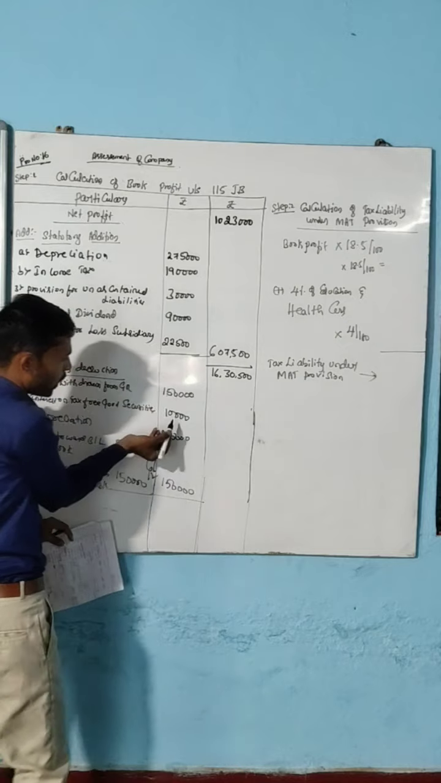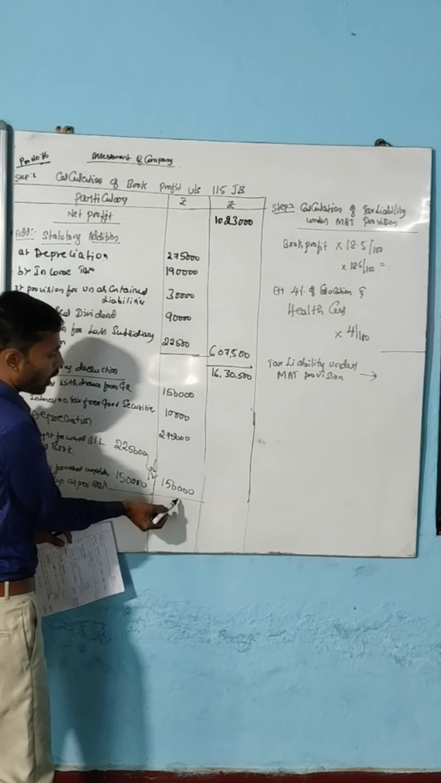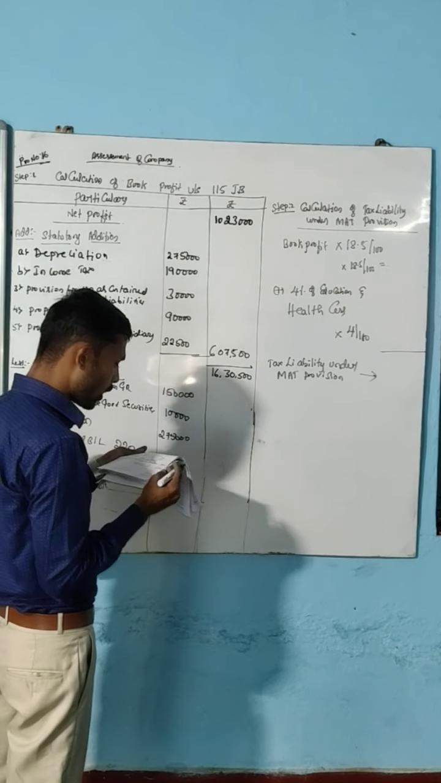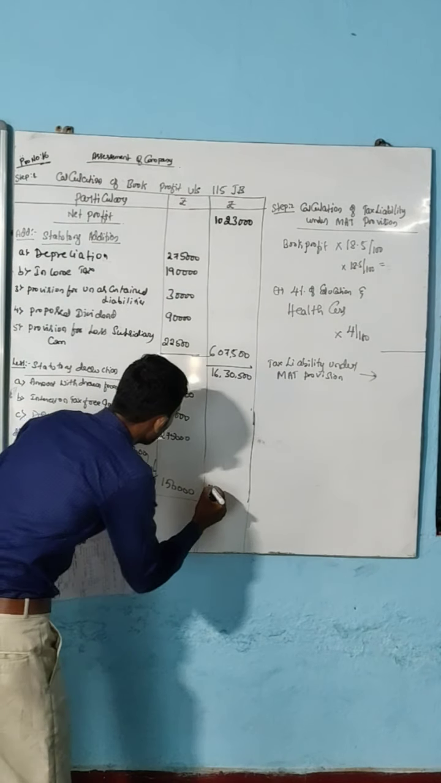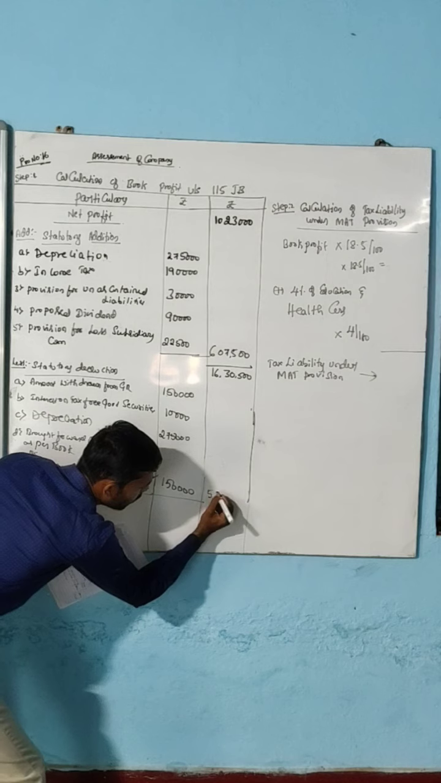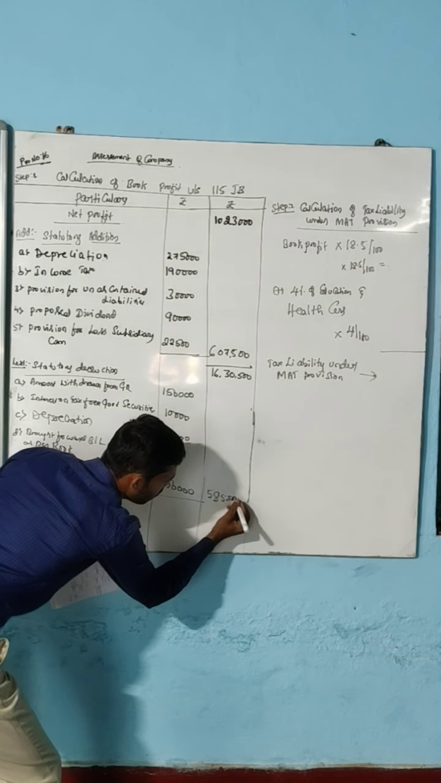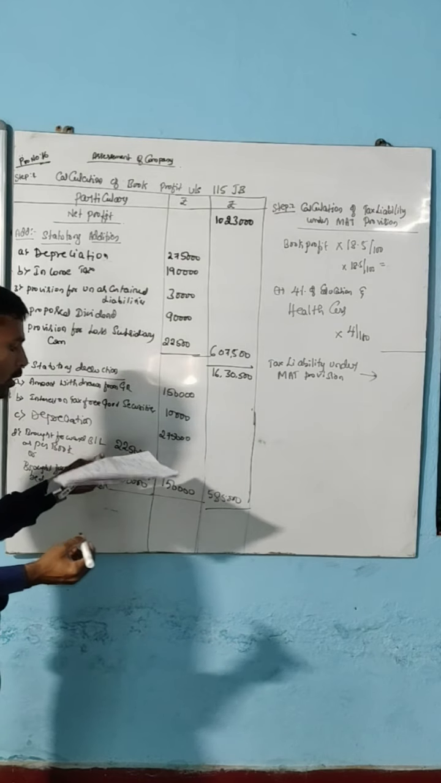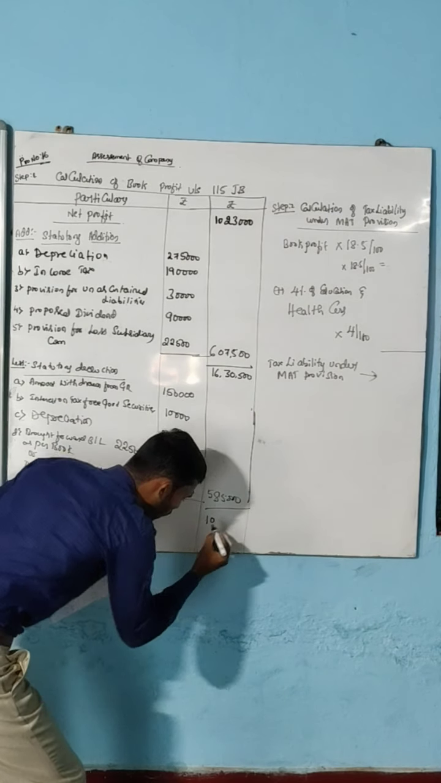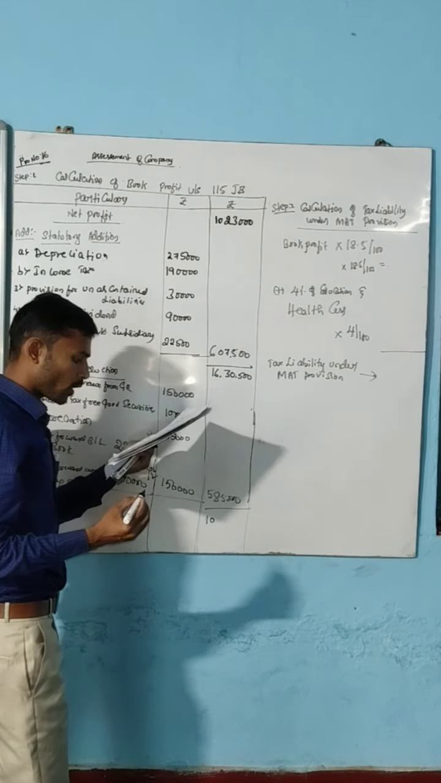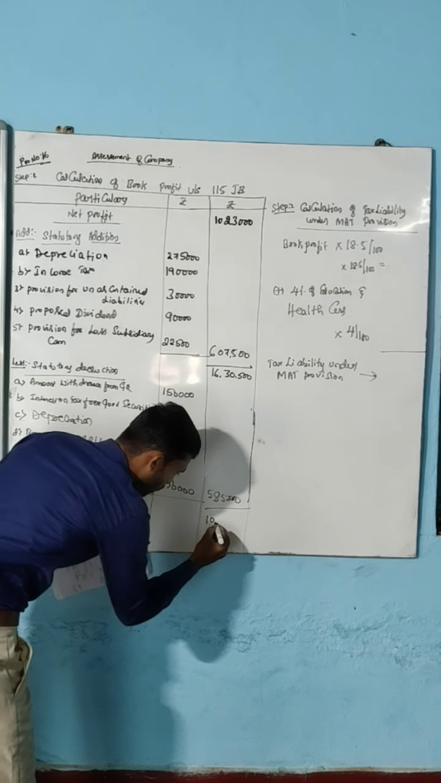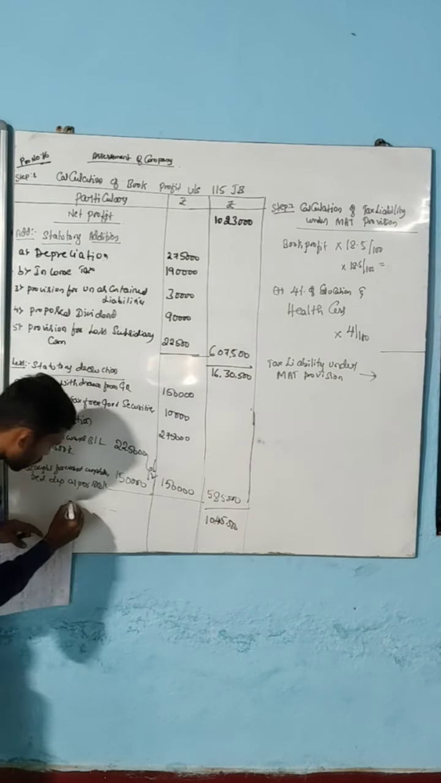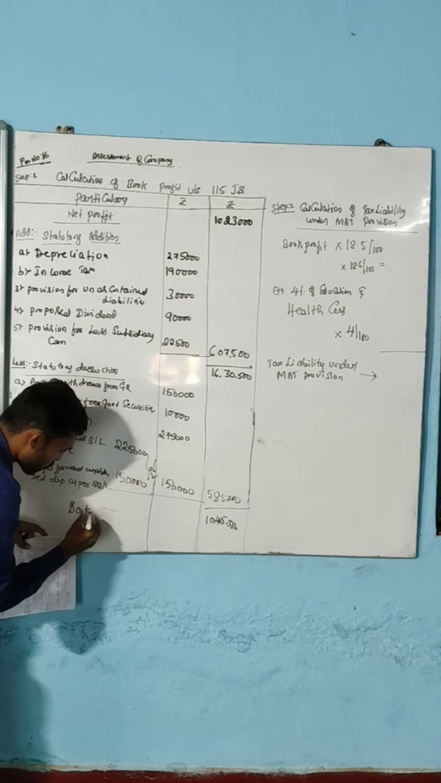So 1,50,000, 10,000, 2,75,000 and 1,50,000, and the subtotal amount is how much? 5,85,000. Less 5,85,000 from 16,30,500, and the amount is 10,45,500. It is the book profit.